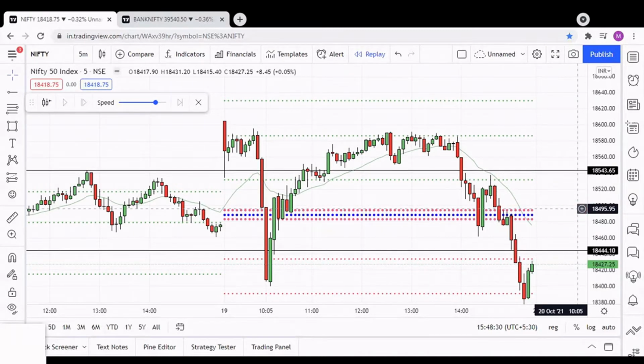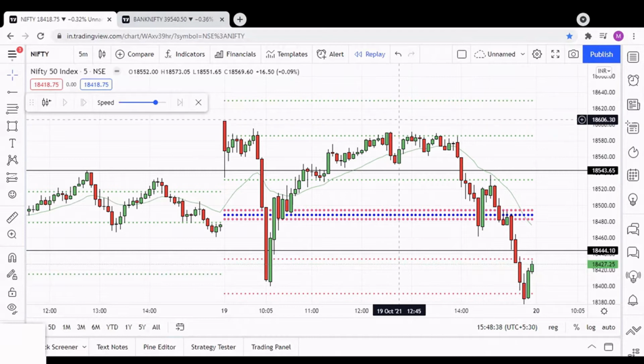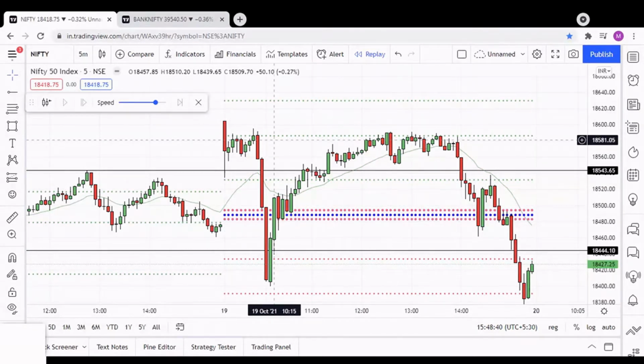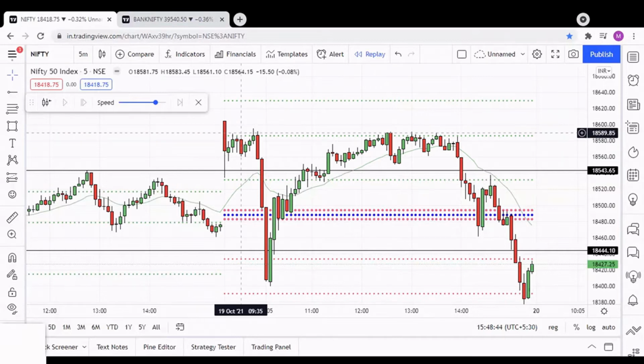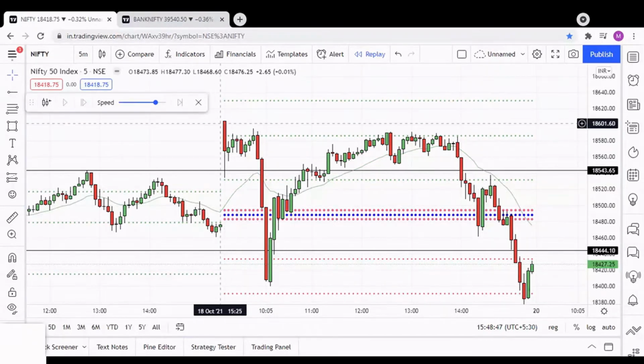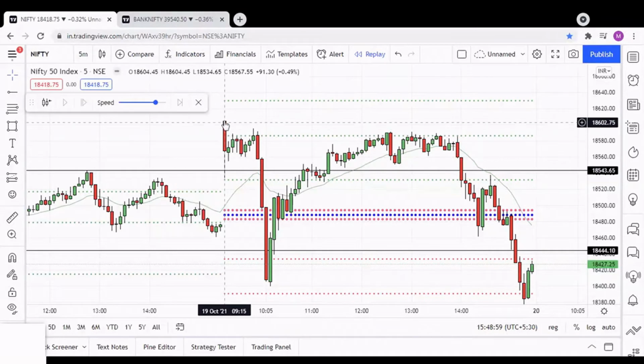Market even today opened gap up. It was nearly more than 100 points today, and it opened with a red candle. This red candle opened above R2. This is the resistance R2, and it opened above R2 and closed below R2. But it is not a fully bearish candle because look, the wick on the downside is very big and there is no wick on the top.